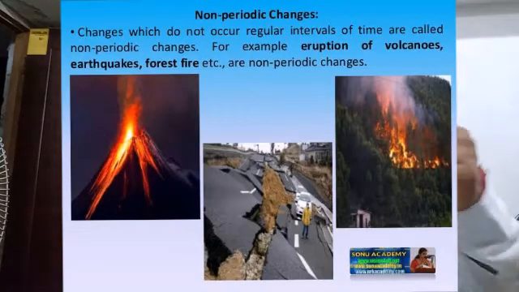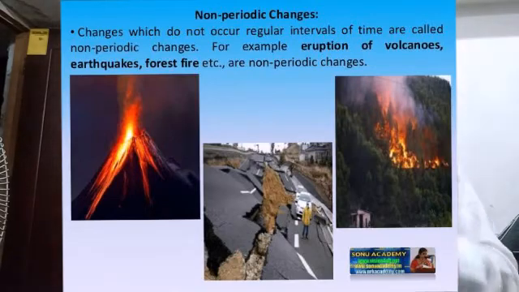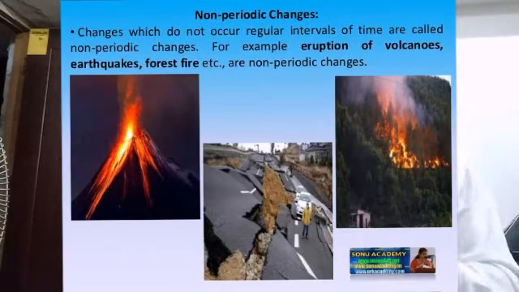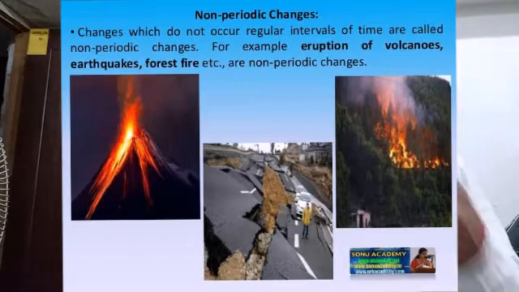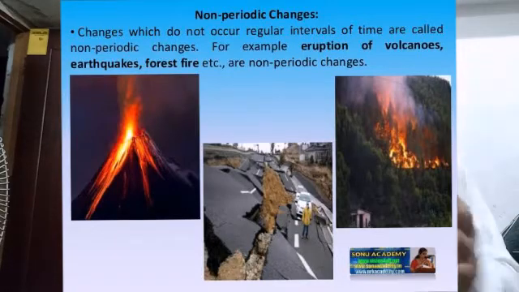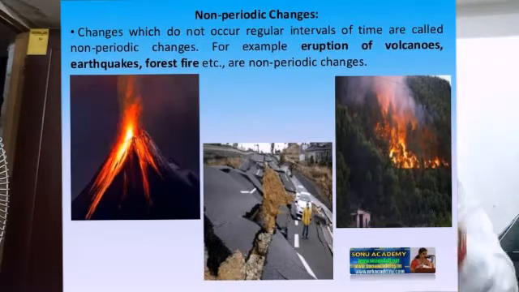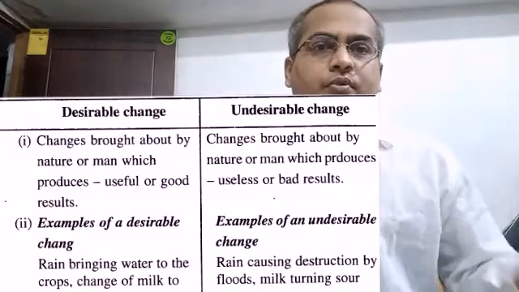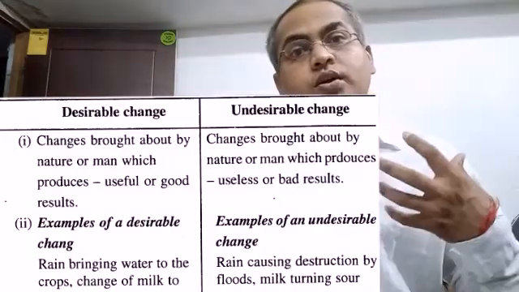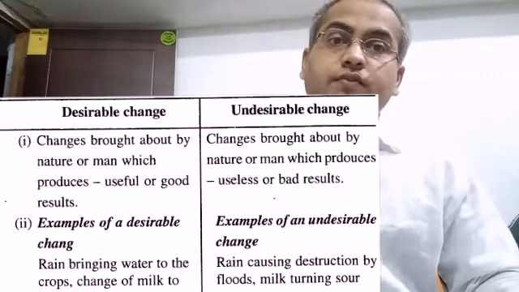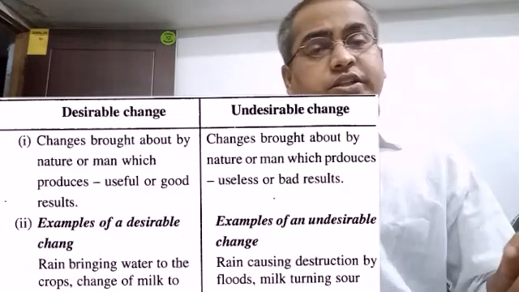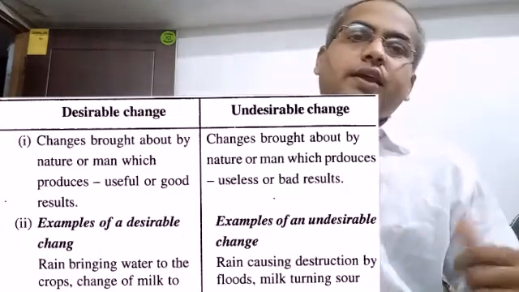Then take an example of a change. Suppose there is a bowl made of glass, or any object made of glass, and by accident it falls from your hand and the glass breaks. So new pieces of glass are formed. Is this change a physical change or a chemical change?